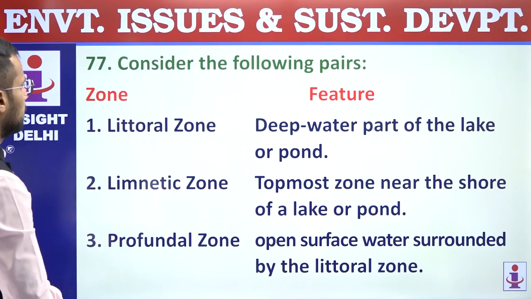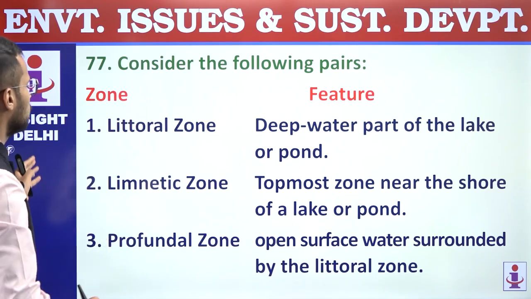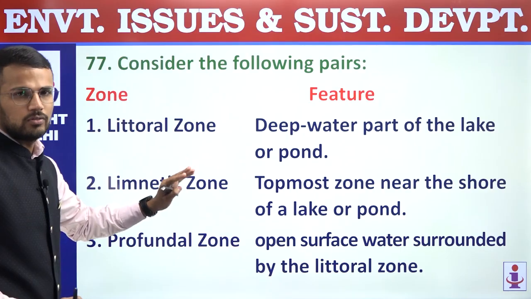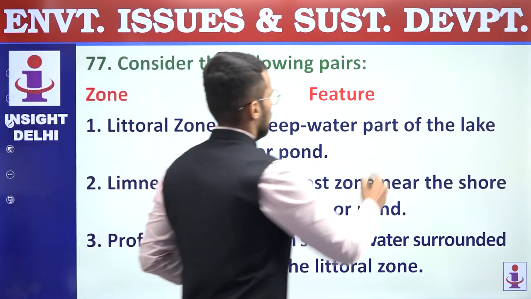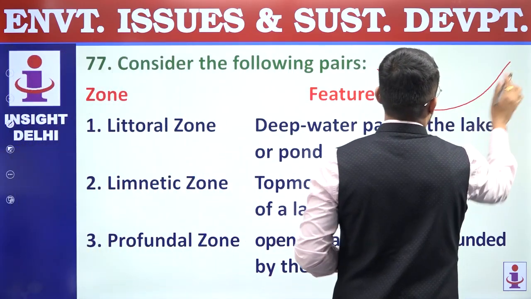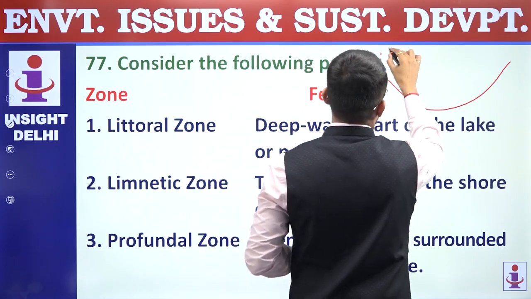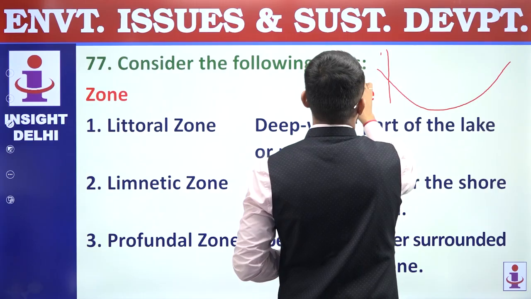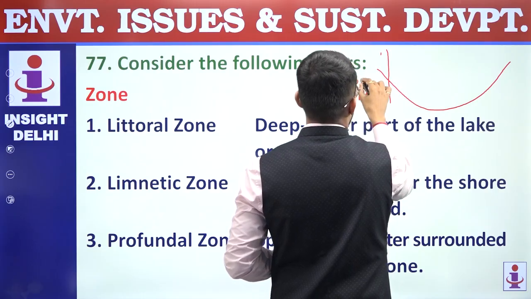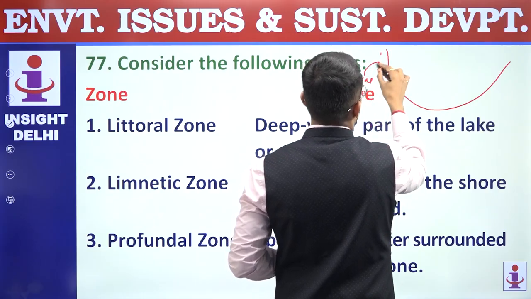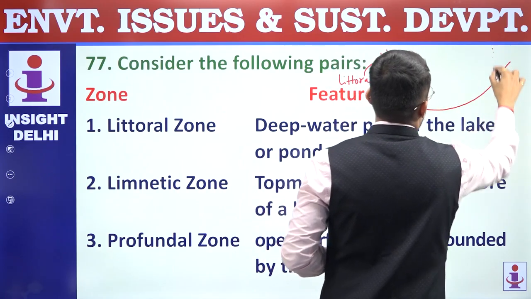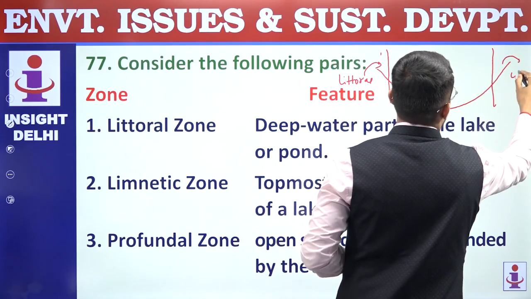77. Consider the following pairs. So on one hand we have zones, and on other we have their features. So these are the zones of lake. Let us consider that this is a lake. This region will be called as littoral zone. Again, this will be littoral zone.